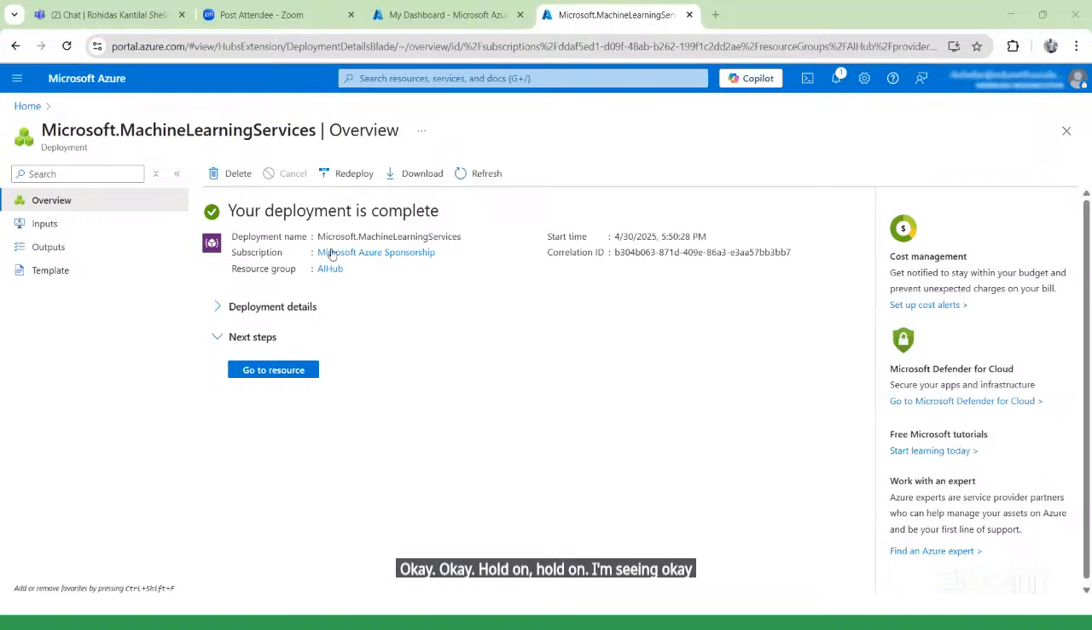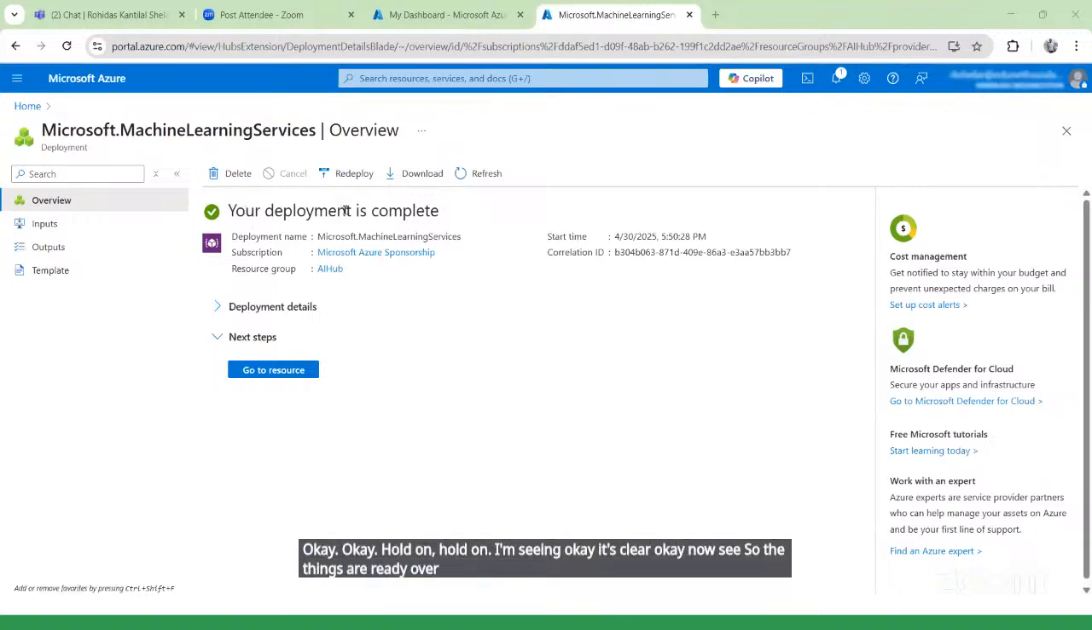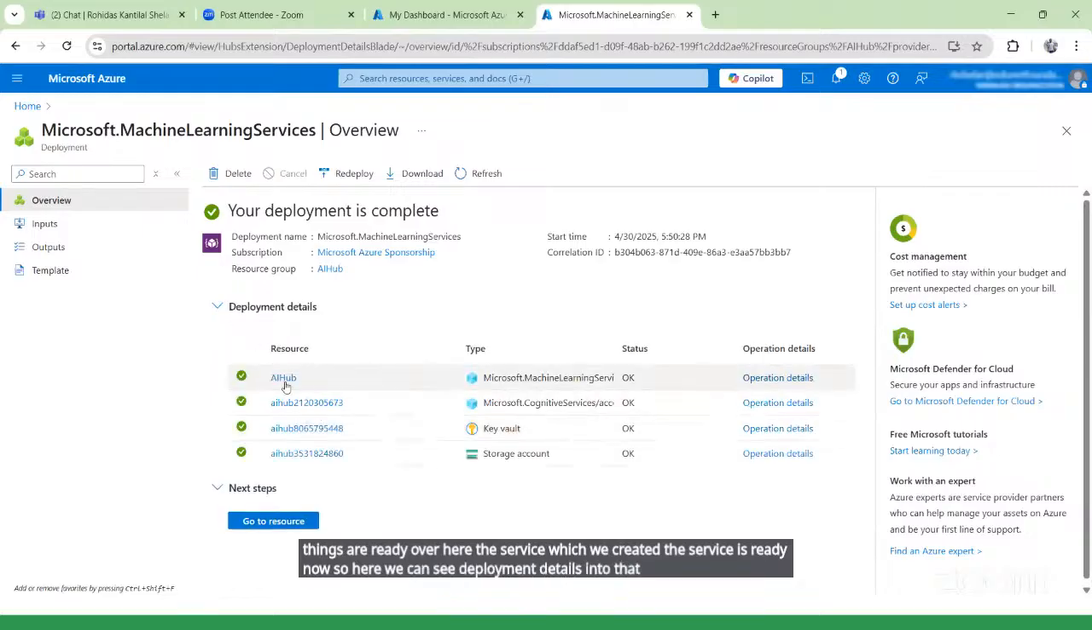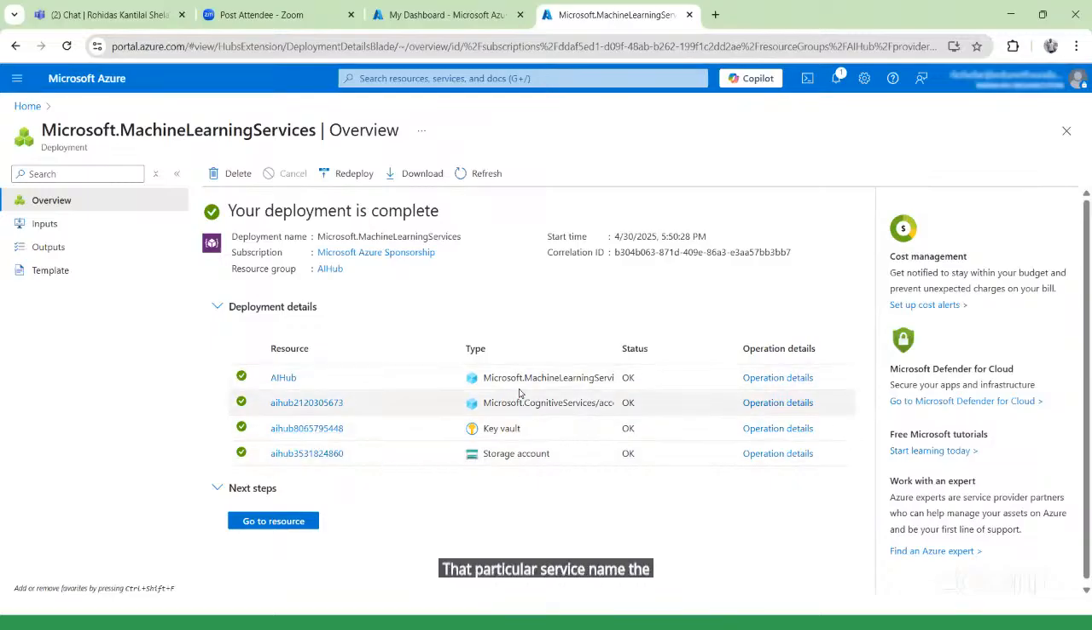Now see, the things are ready over here. The service which we created is ready now. Here we can see the deployment details. In the deployment details, we can see the things we created: the storage, that particular service name, the resource name, and the resource group name.